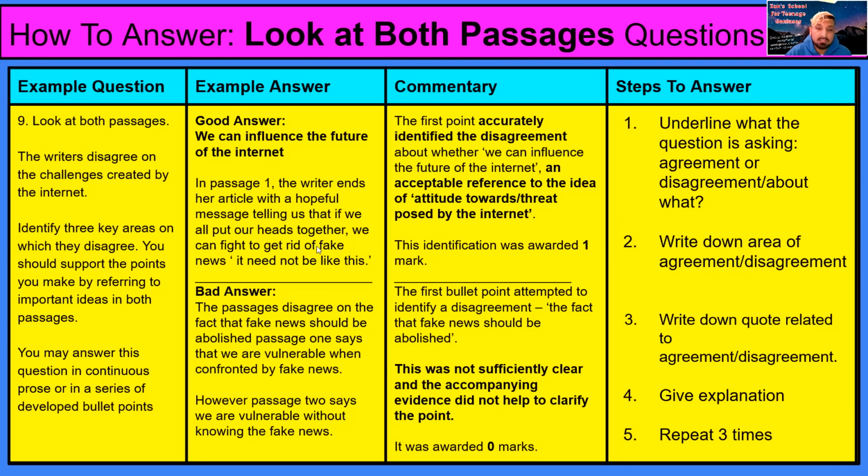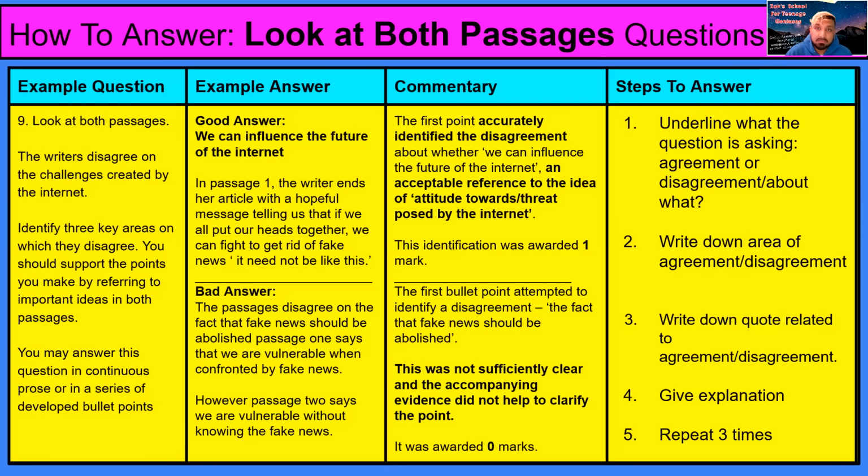For example, this writer says that the writer gives us a hopeful message that we can influence the internet's future. Then you do the same thing, putting the quote for passage 2. He might say the opposite. Then explain what he says. So passage 2 disagrees with this, they say that, and so on. And then you just do that 3 times.